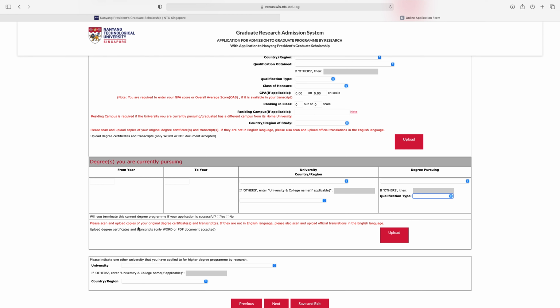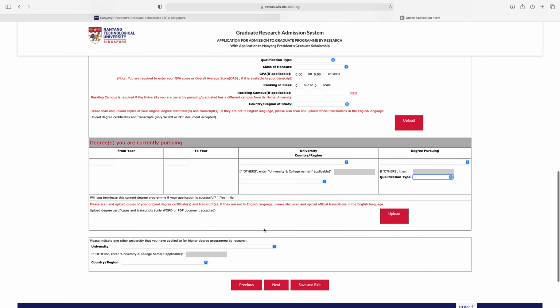Please scan and upload copies of your original degree certificate and transcript. If they are not in English language, please also scan and upload an official translation in the English language. Upload degree certificate and transcripts, only Word or PDF documents accepted. So upload the transcript of the degree you are pursuing, and degree, only in Word or PDF document accepted, and the English language translation.